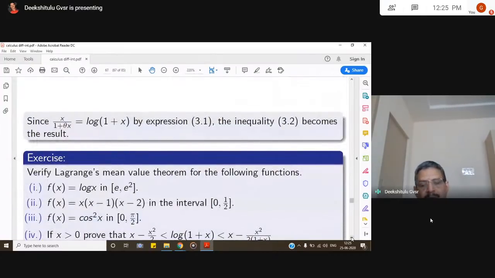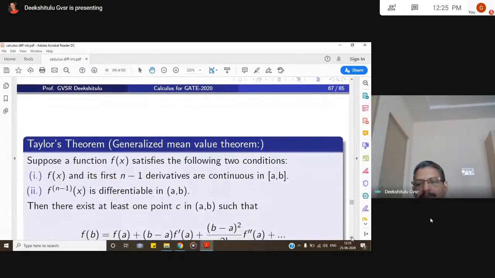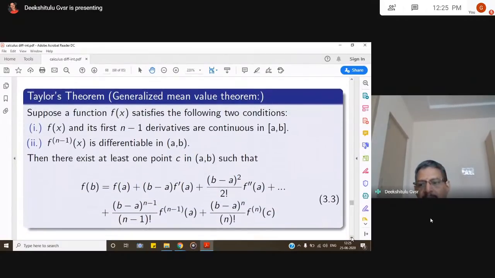So that's how we can use Lagrange's mean value theorem to establish some inequalities. An exercise is given to you on Lagrange's mean value theorem. So we have the generalized mean value theorem here, that is what we call Taylor's theorem also. I have 5 more minutes. I will explain this Taylor's theorem, and we'll do some problems and go to the next topic in this class.